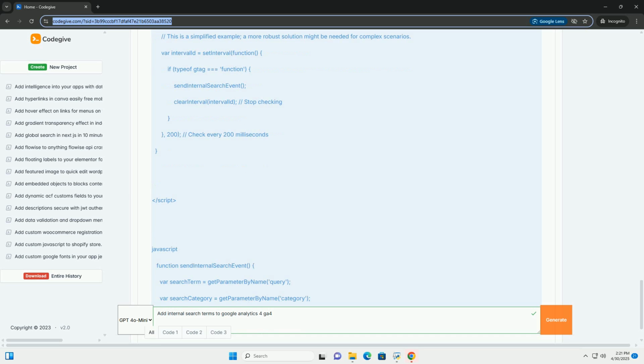6. Click Event Parameters and add the following parameters. Parameter name: search_term. Value: DLV - search term, this is the variable you created in step A. Parameter name: search_category, only if you have a search category parameter.